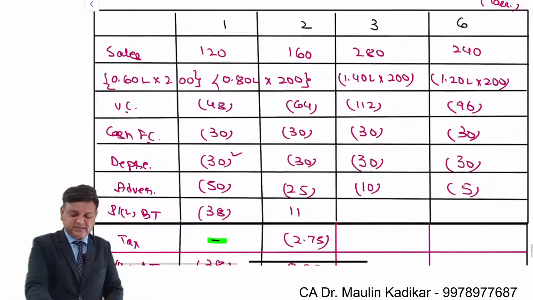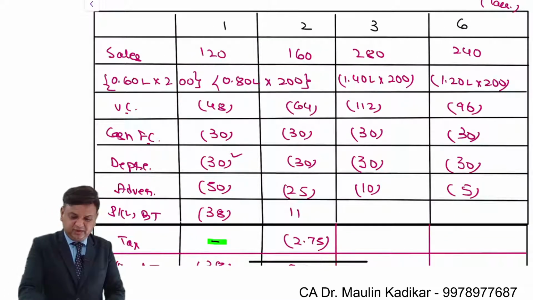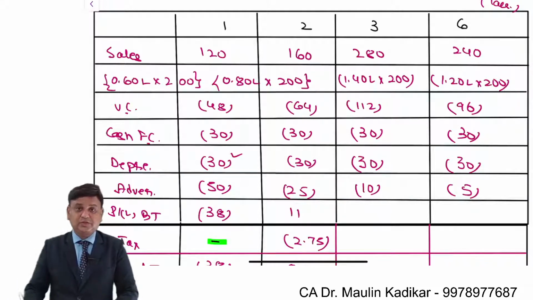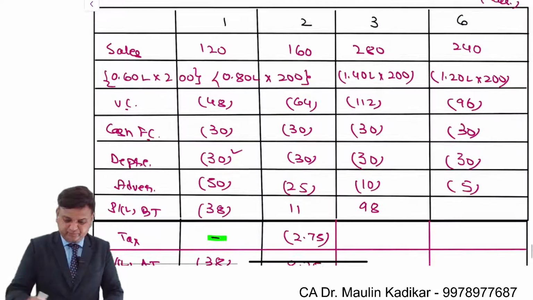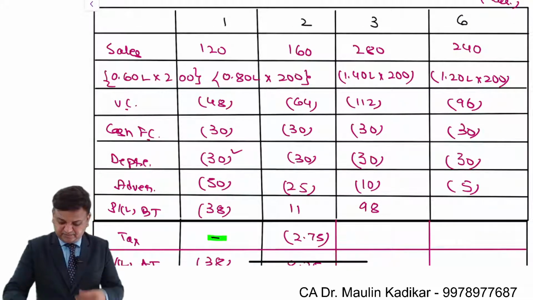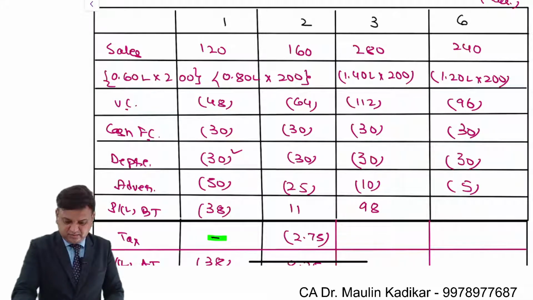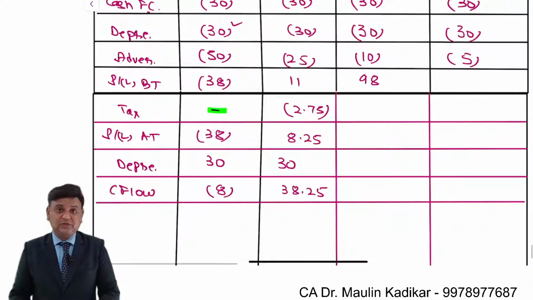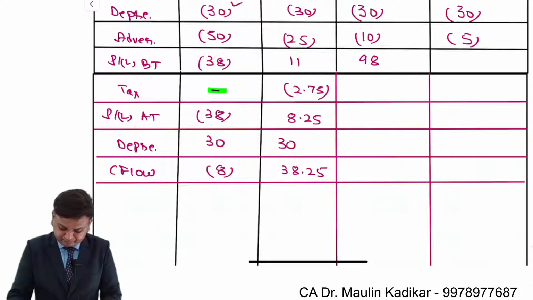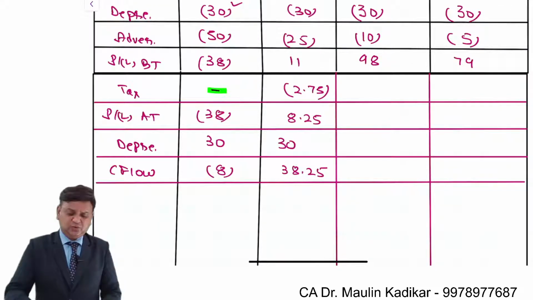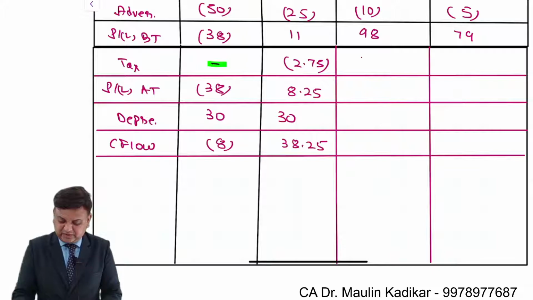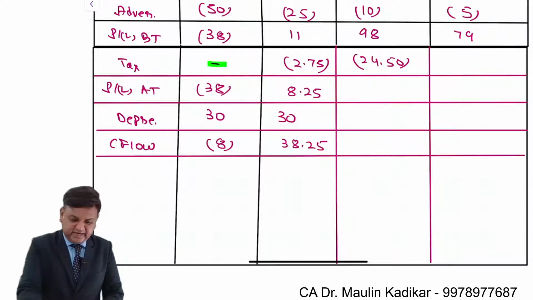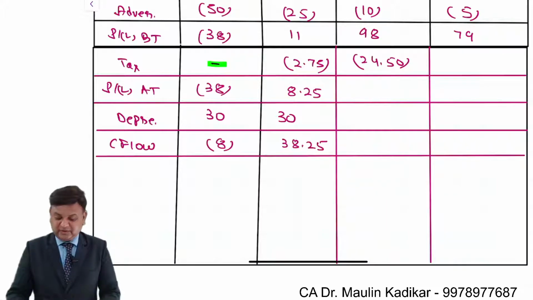So profit or loss before taxes 280 minus 112 minus 30 minus 30 minus 10. So it is 98 lakhs. 240 minus 96 minus 30 minus 30 minus 5. So it is 79 lakhs. Income tax rate is only 25%. So the tax liability is 24.5 and 19.75.